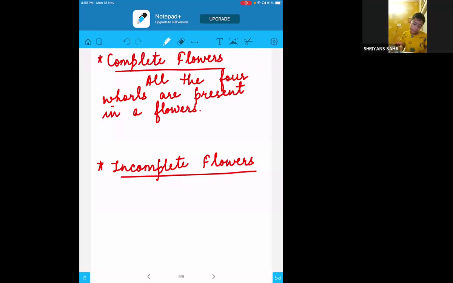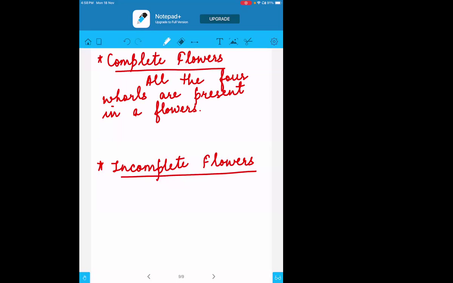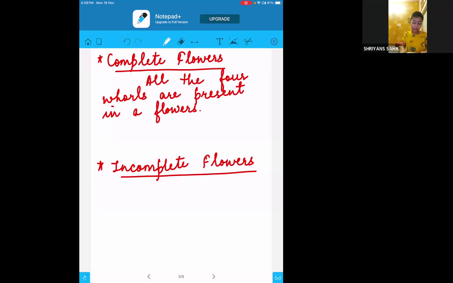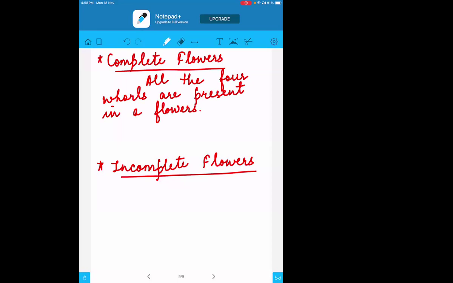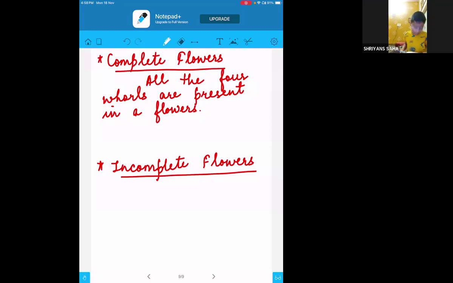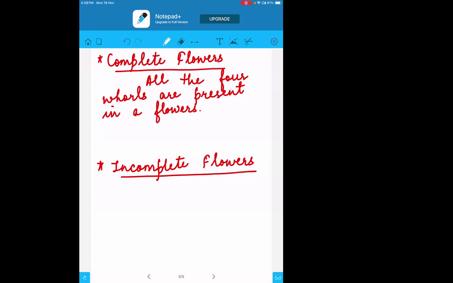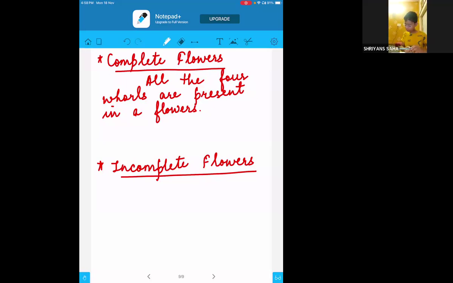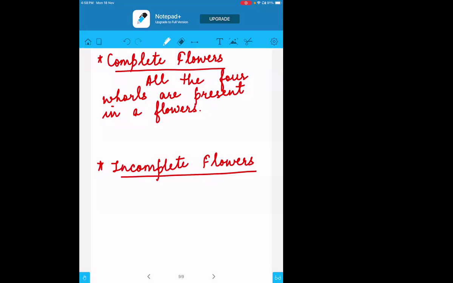Sepals, calyx. Petals, also known as corolla. Stamen, which consists of anther and filament. And the fourth one, ma'am, I'm a little confused. Pistil. Pistil is also called gynoecium, and it has three different parts called the stigma, style and ovary. Okay, now see children, Shriyansh has answered all four words, right?